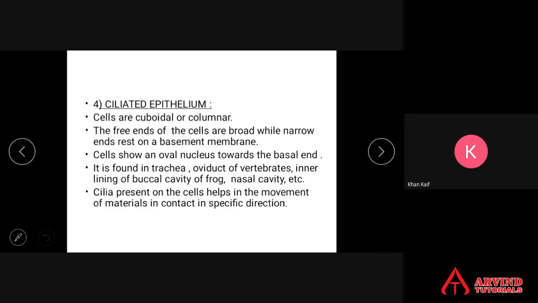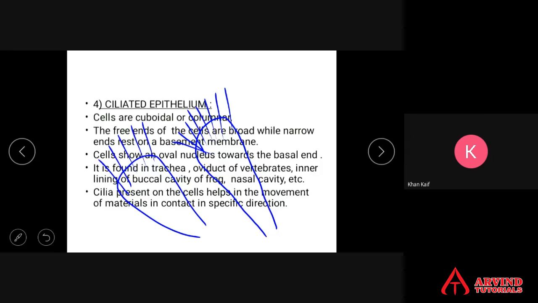What is the important feature? This is one columnar epithelial cell, and it will have many hair-like structures on its surface. These hair-like structures present on the broader end are called cilia. Columnar epithelium with microvilli is called simple columnar epithelium. And columnar epithelium with cilia is called ciliated epithelium. You can call them ciliated columnar epithelium or ciliated epithelium.